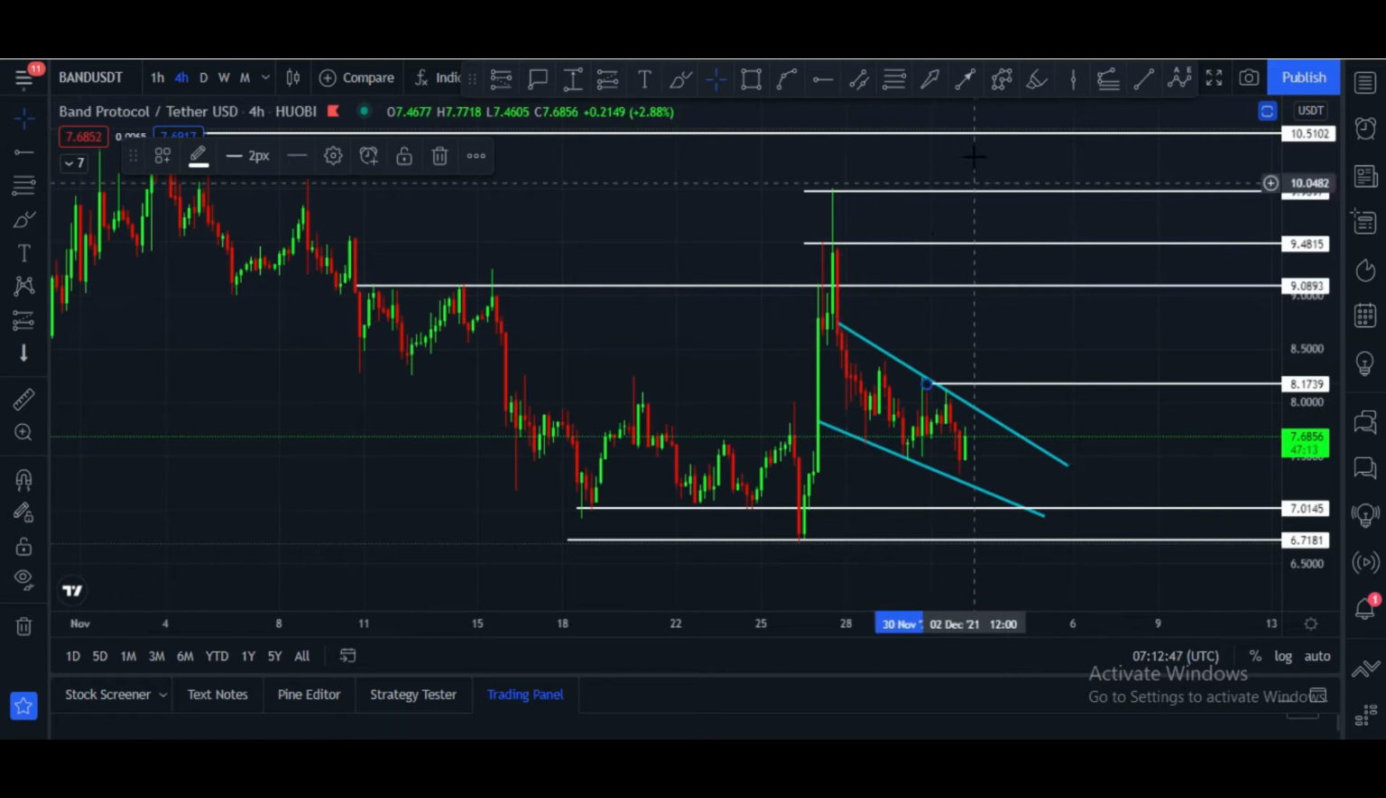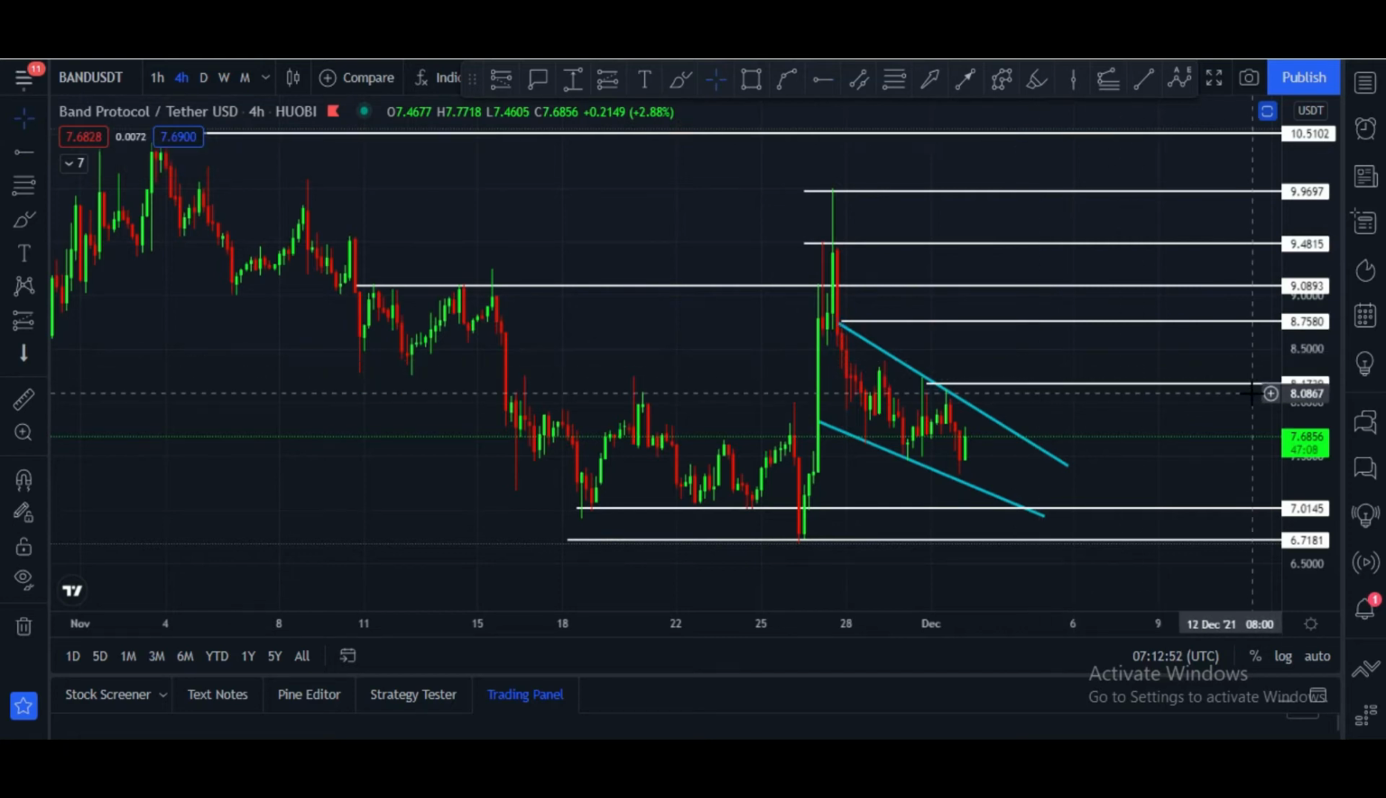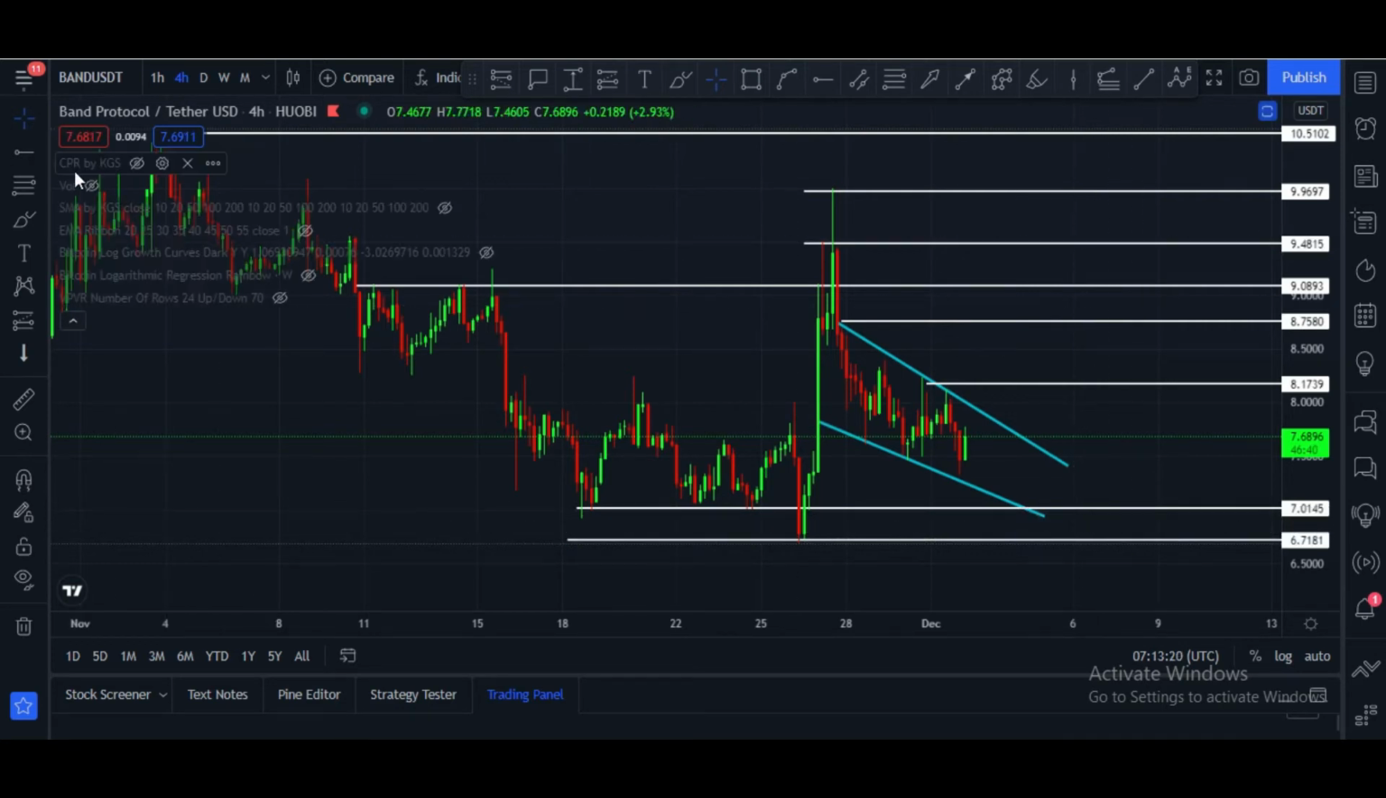After that the next target would be this area, 8.75. After that $9, 9.48, 9.96 and 10.51. These are all immediate short-term targets. Band Protocol can hit these targets within some days, and if unfortunately price goes down, in that case there is strong resistance at $7 and at $6.71.